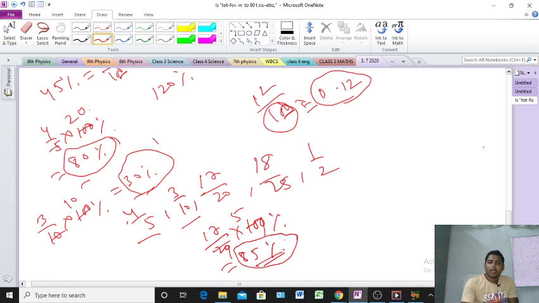These are the answers. That is the answer. Means 17 by 20 greater than 4 by 5 greater than 18 by 25 greater than 1 by 2 greater than 3 by 10. That is the answer. Clear? This is the descending order. After converting to percentage, we are getting this answer. Clear? Clear or not?